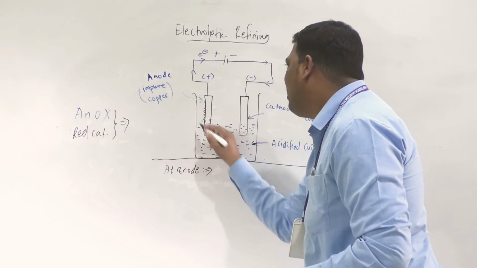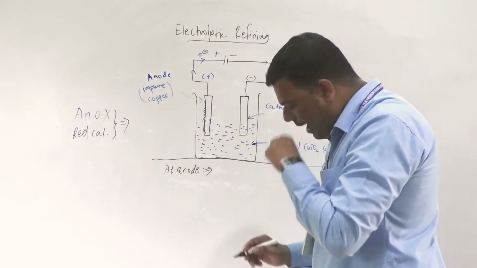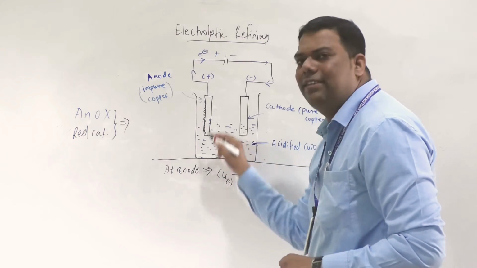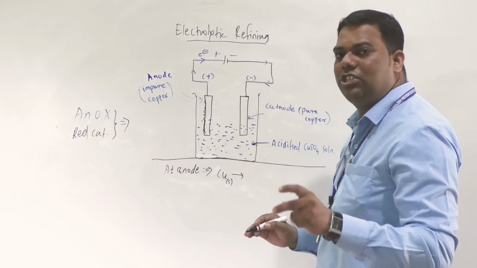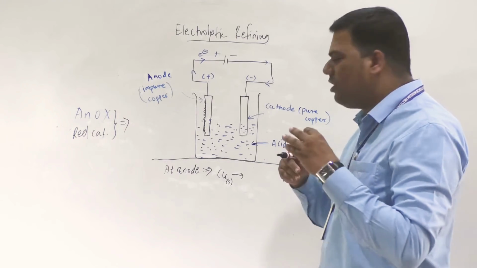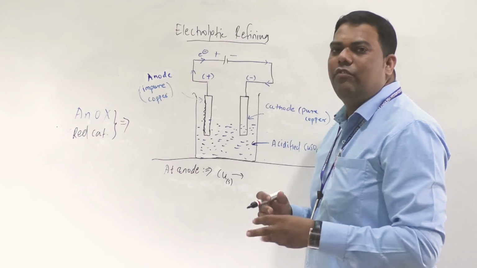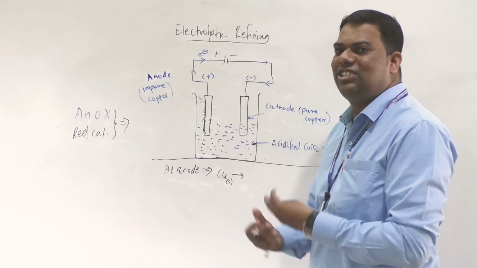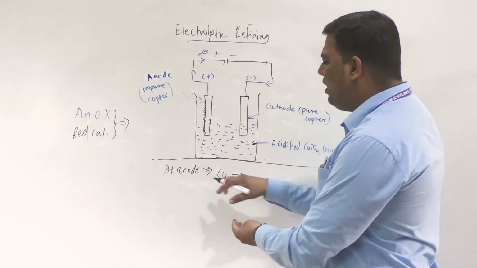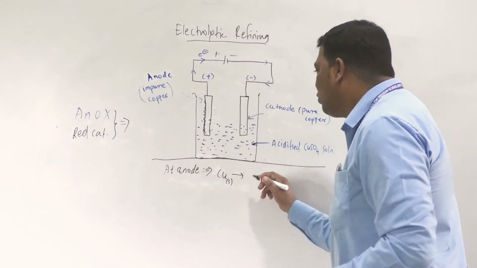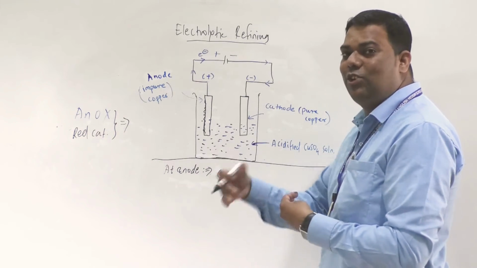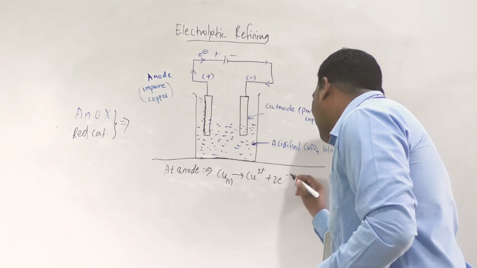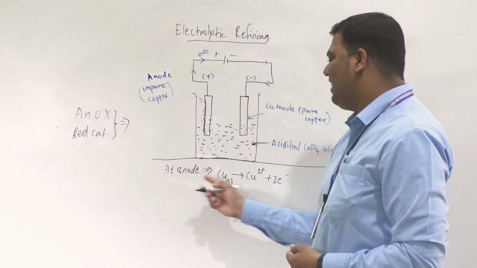So here is copper. As you know, copper metal means solid copper. It loses electrons. Oxidation means losing electrons. Further, this oxidation and reduction part I will explain in your next topic, chemical reactions and equations. So at the anode oxidation: solid copper loses electrons, like this, Cu gives Cu2+ plus 2 electrons. This is what happens at the anode.